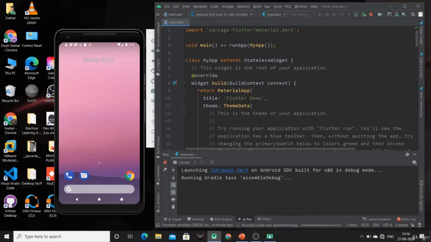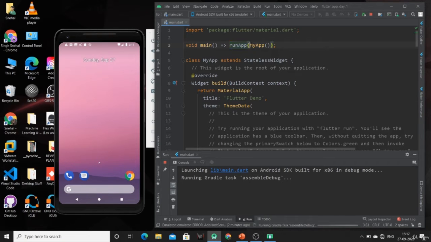Now, as I have mentioned earlier, in that also we have to first of all create one main function, as the compiler will check for this function and will start its execution from this function. Now here the main function is created. Inside that we have mentioned one function, that is runApp. Now this is the function which is responsible for running our app in the physical or virtual device.